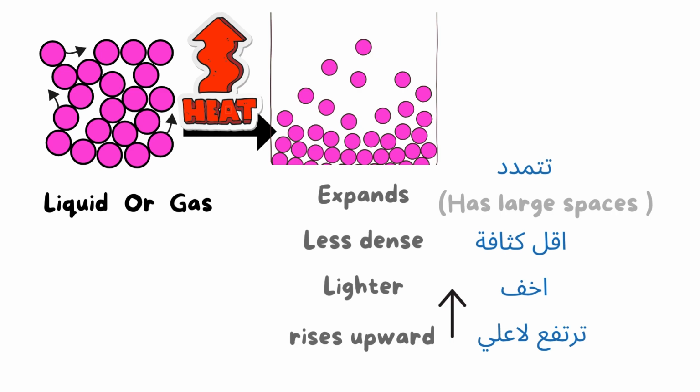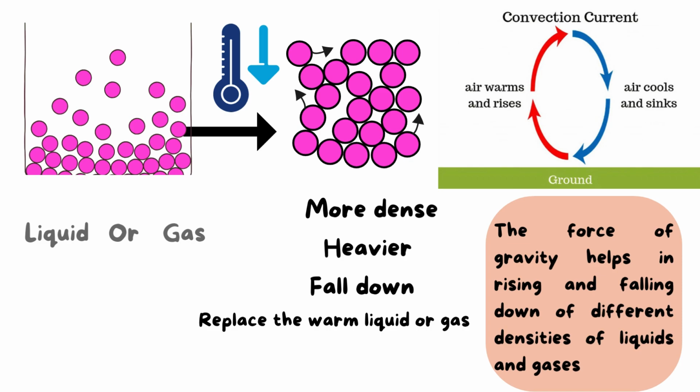And if we have a liquid or gas which is cooled, what happens? They become more dense, heavier, and fall down and replace the warm liquid or gas. And this is what we call convection current.